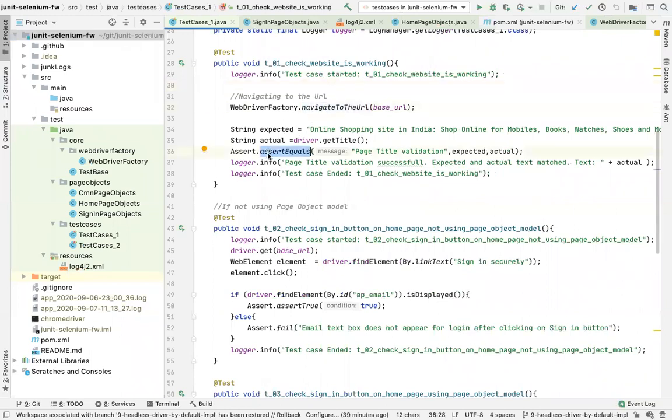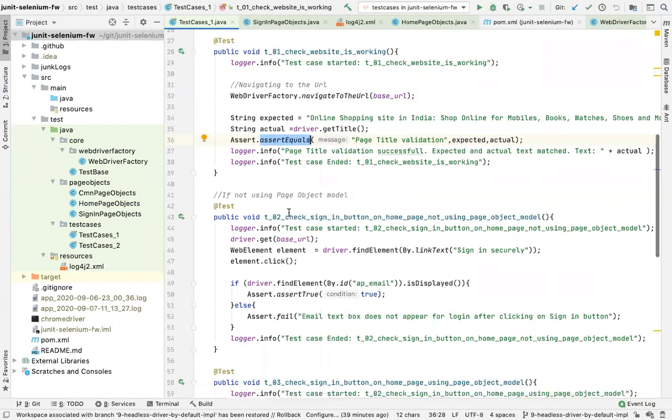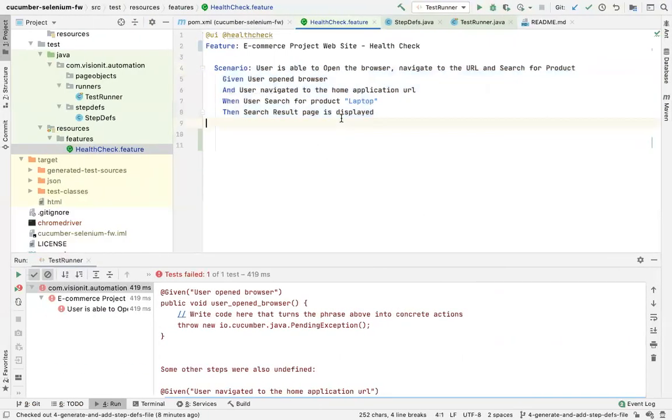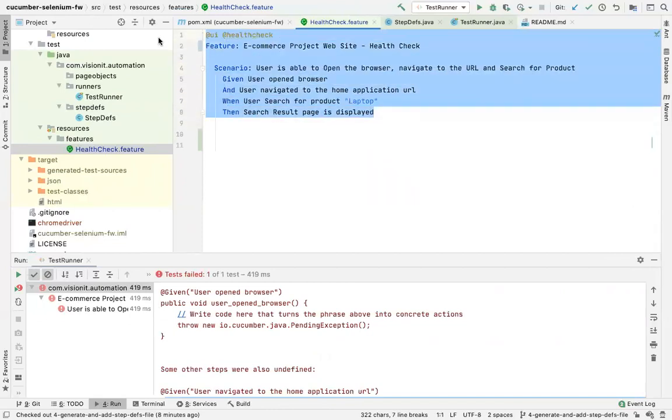So a BA will not understand what you mean by assertion and what you mean by find element. We are doing something, an error is coming at find element, right? He will not understand. All you will say is, okay, I am getting an error at this step: user searches for product laptop. So BA will understand, developer will understand, manager will understand, client will understand. Everyone will be on the same page. This is the advantage which gives Cucumber an edge over all the other frameworks present, TestNG, JUnit, everywhere.